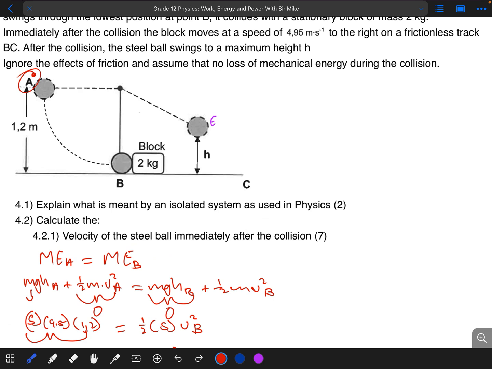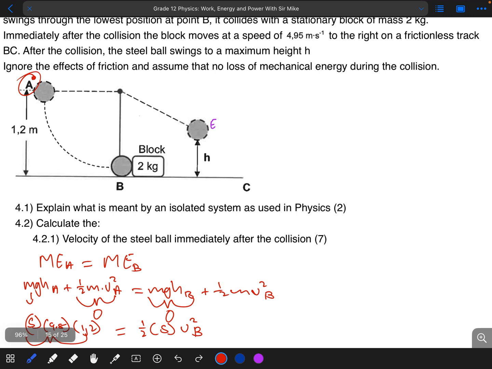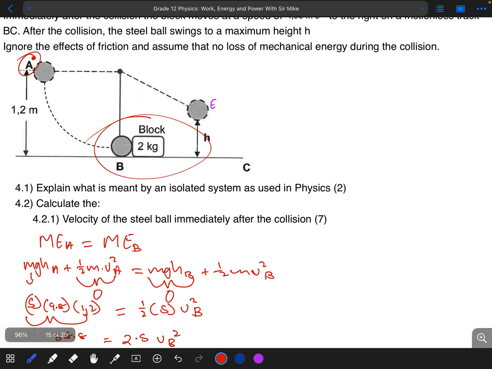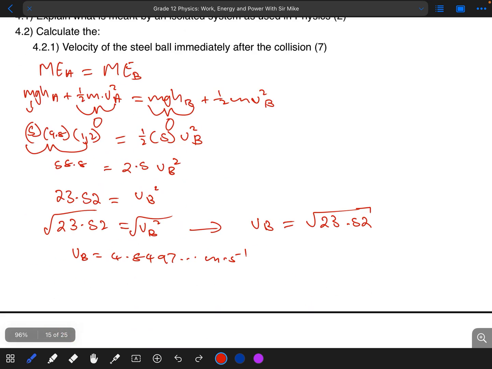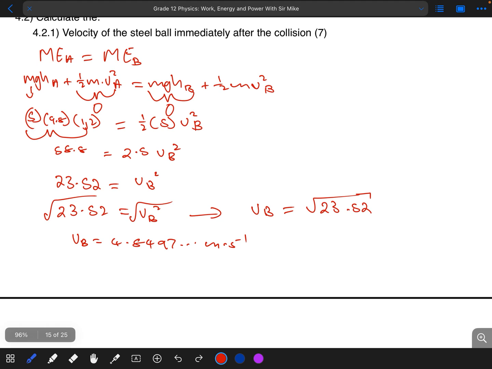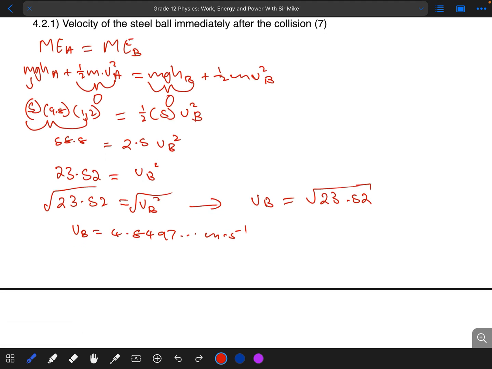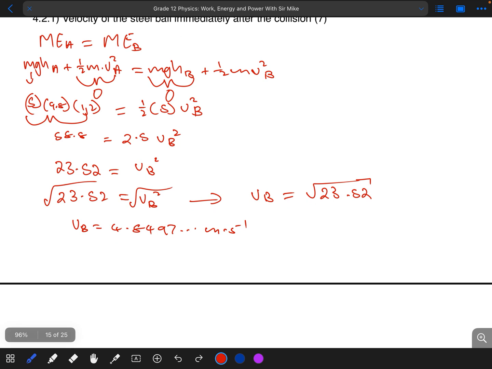So in this case, remember that they say to assume that no mechanical energy is lost during the collision. They're actually telling us that we are in an isolated system, so there's no energy lost. And of course, we can also use the law of momentum, which says that the momentum before equals the momentum of the objects after the collision.